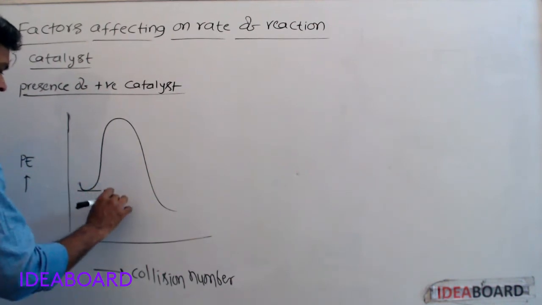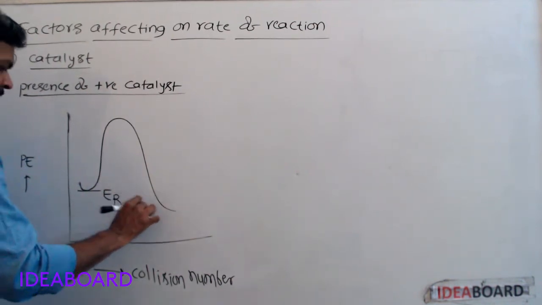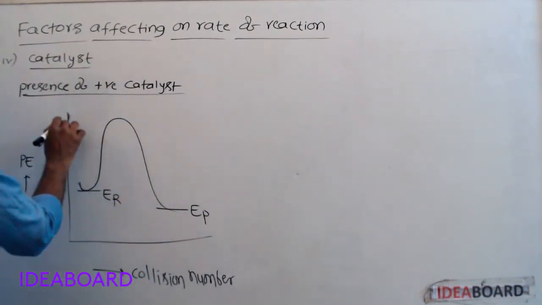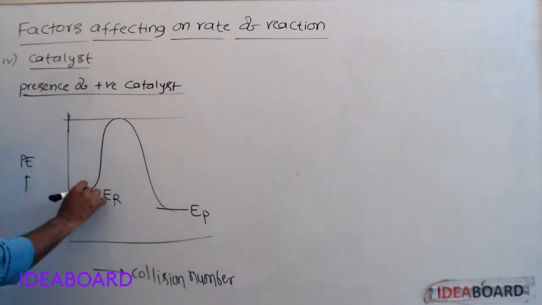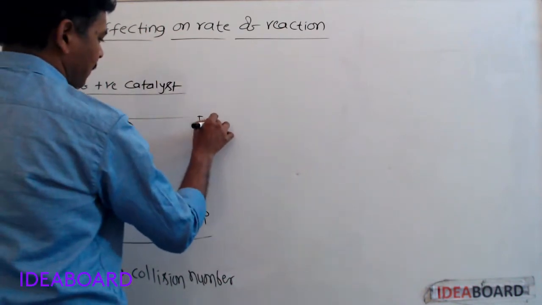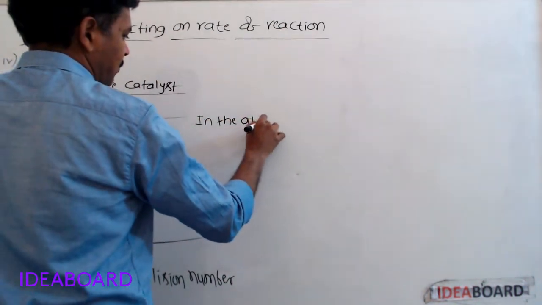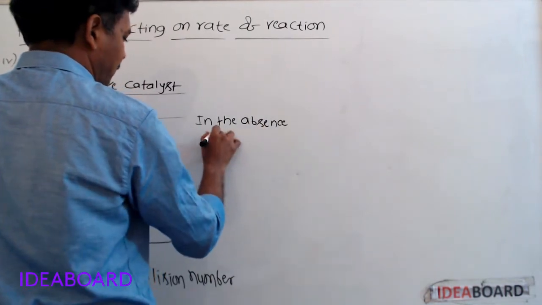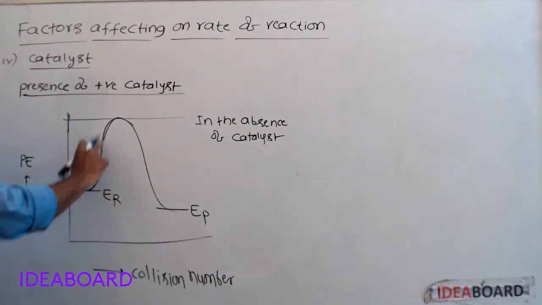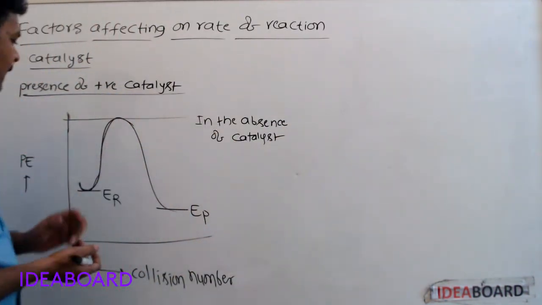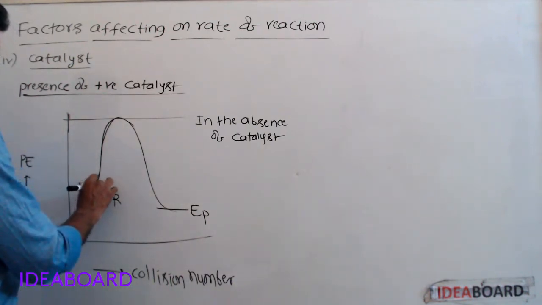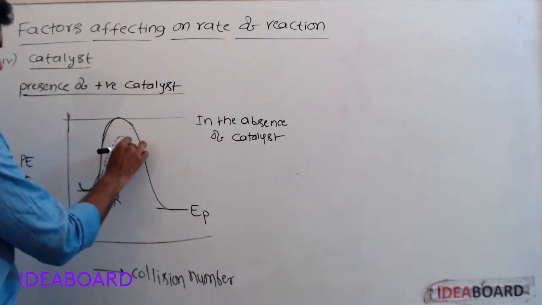This is energy of reactants, energy of the products. This is the reaction path. Reaction follows this path in the absence of catalyst. If we take positive catalyst, in the presence of positive catalyst, the reaction may follow this path.